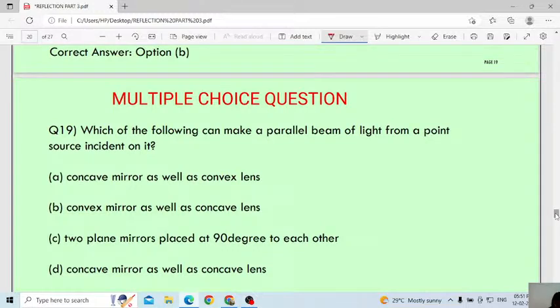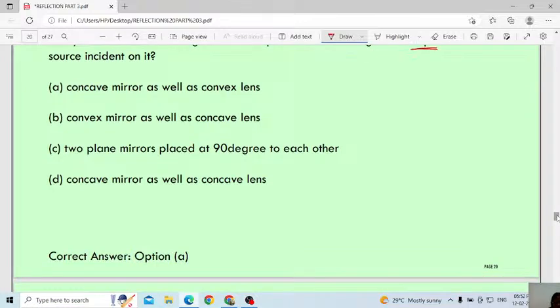Next. Which of the following can make a parallel beam of light from a point source? Yes, what is the correct answer? Option A is the correct answer.